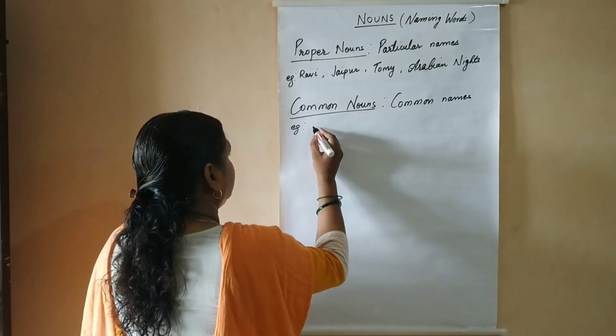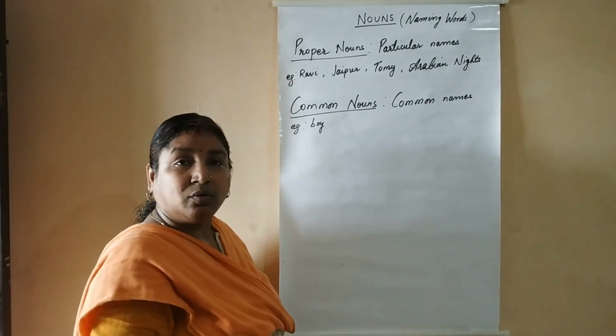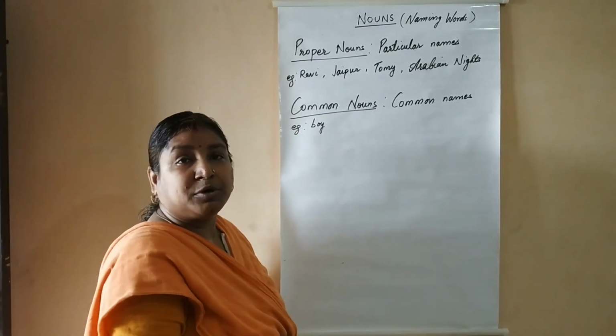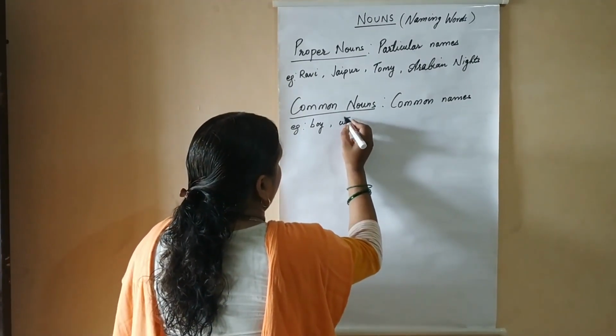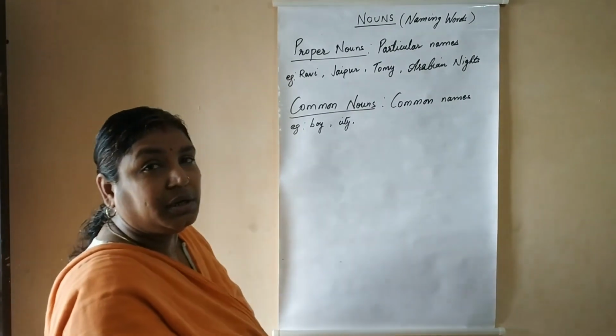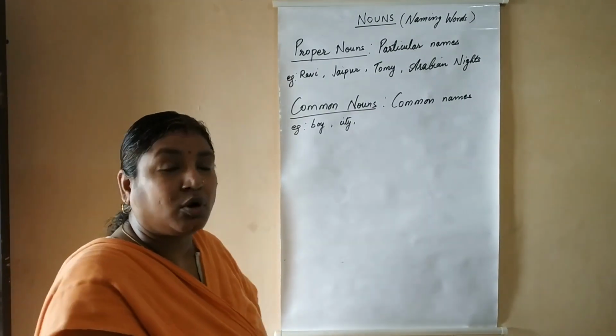Example: boy, girl, man, woman, names of persons in common. City, town, village, names given to places in common.